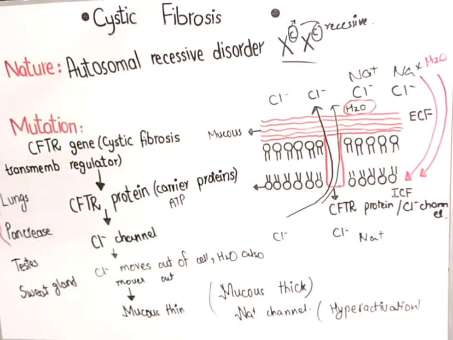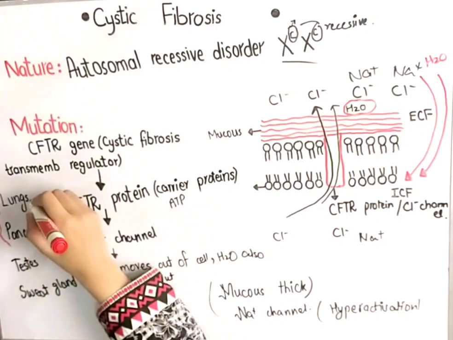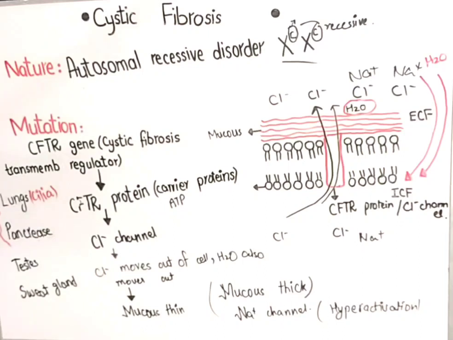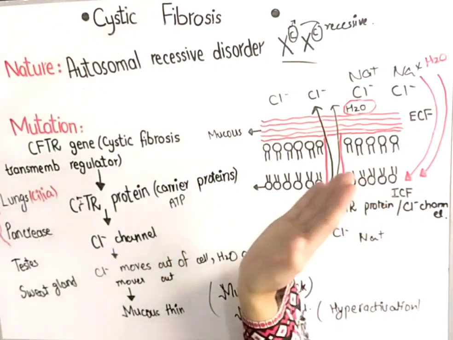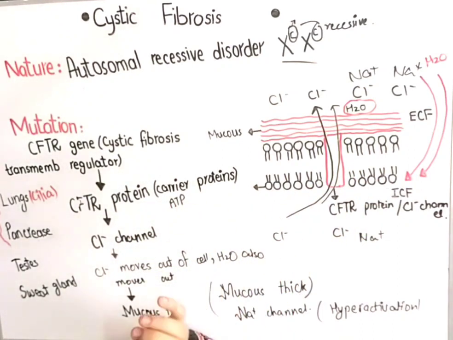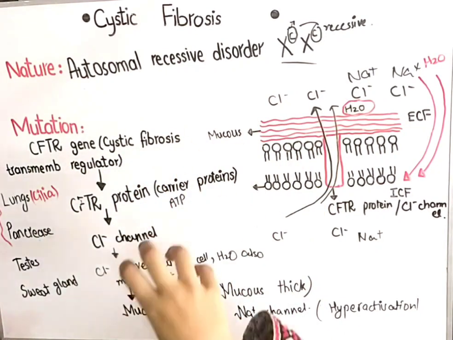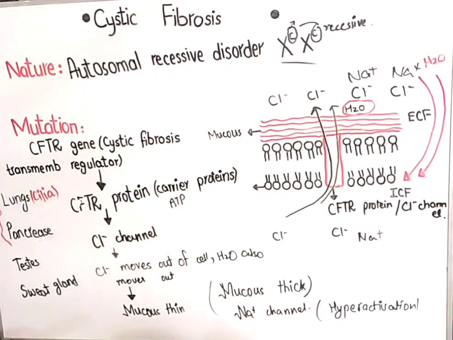Whenever there is thick mucus, you know the cilia are present in the bronchus. So lungs contain cilia in their bronchus. Whenever there is thin mucus, for example, if a bacteria gets entrapped in the mucus, the cilia move, and that movement of cilia removes the entrapped bacteria from the thin mucus. But whenever there is thick mucus, the cilia flatten. The cilia cannot move in thick mucus. So whenever bacteria get into the mucus, they remain entrapped within the mucus, and that bacteria then causes infection. Whenever there is infection, there is inflammation.